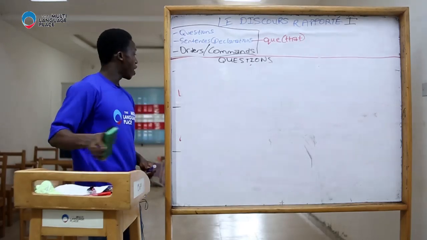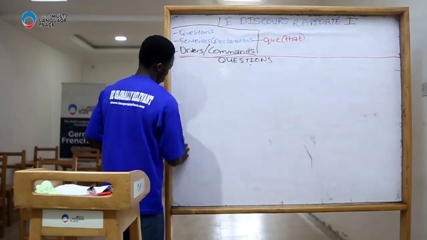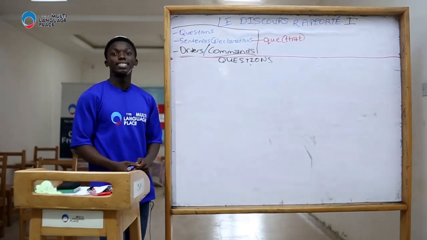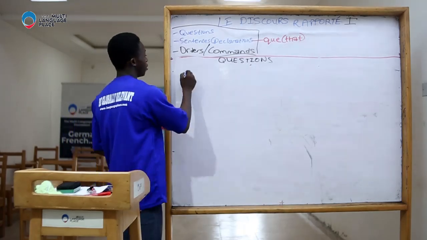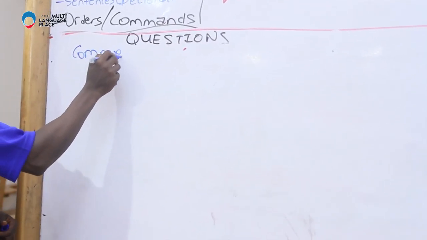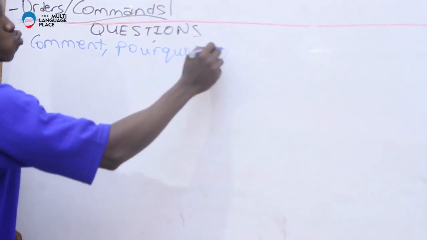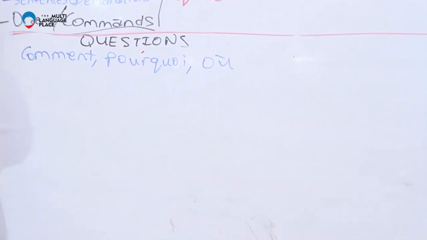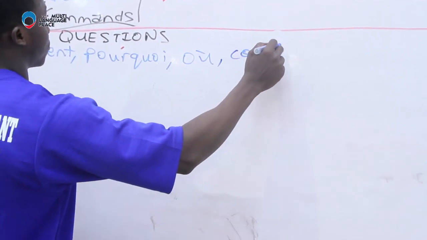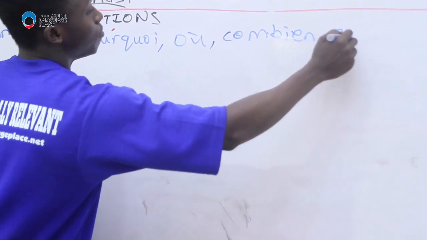We can also have questions that start with interrogative adverbs like comment, pourquoi, où, combien, quand.